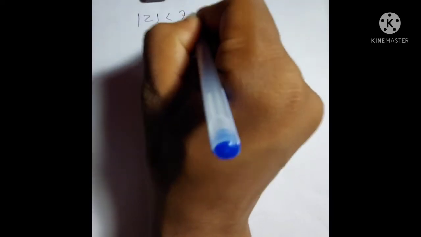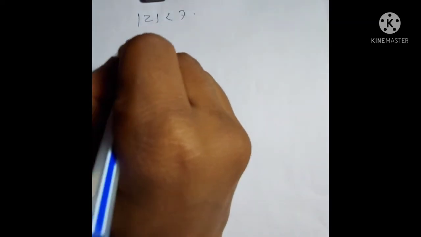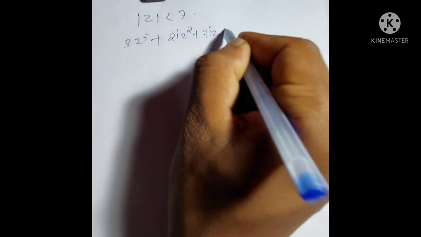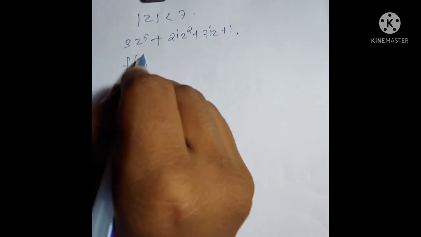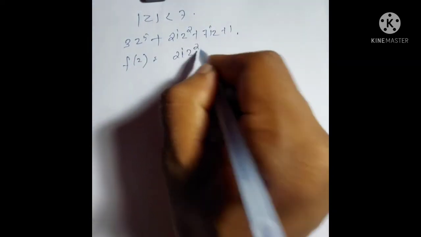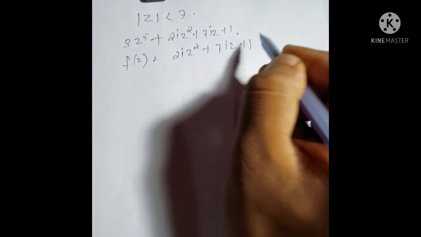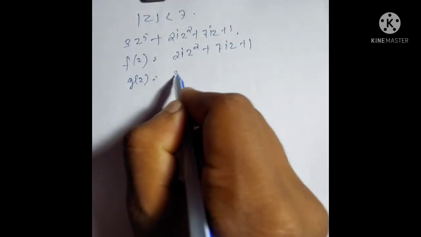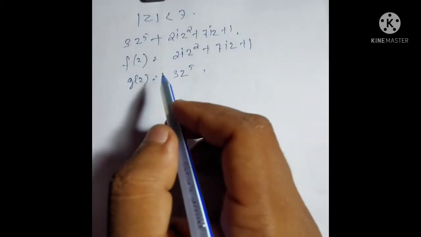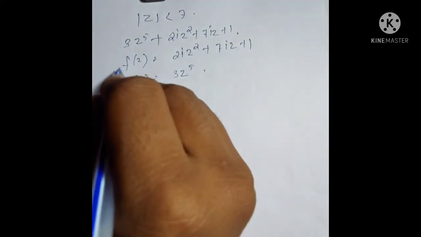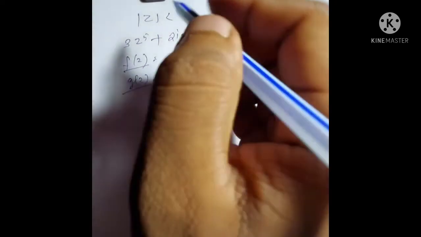We have to find the number of zeros in the closed contour |z| < 7. Here the function is 3z^5 + 2iz^2 + 7iz + 1. Take f(z) = 2iz^2 + 7iz + 1 and g(z) = 3z^5. Again, by the maximum modulus theorem, the maximum of f(z) and g(z) occurs at its boundary.